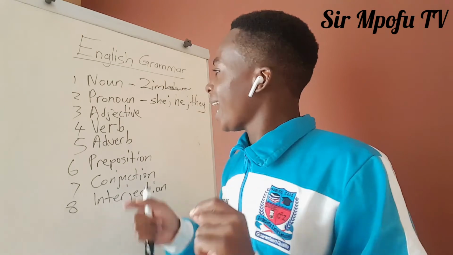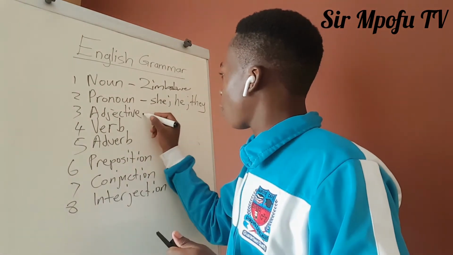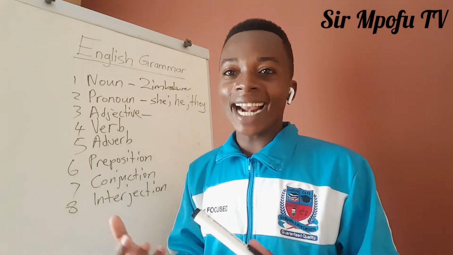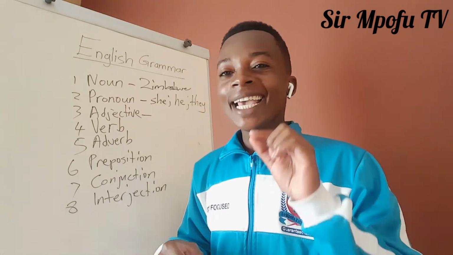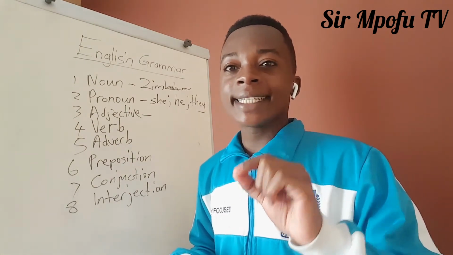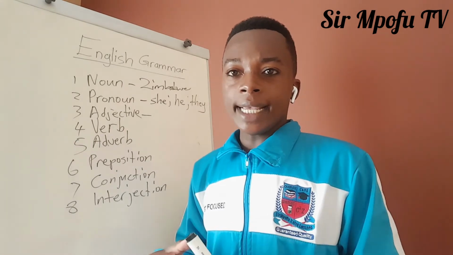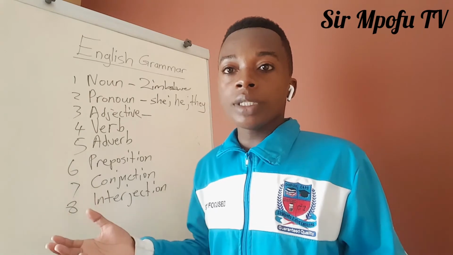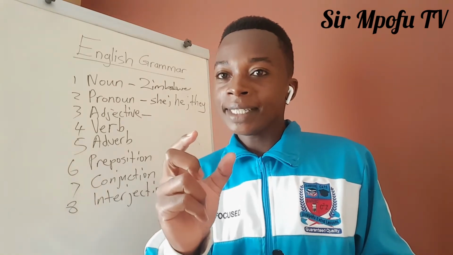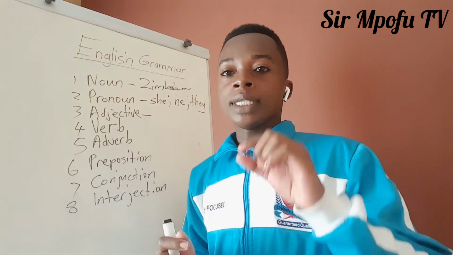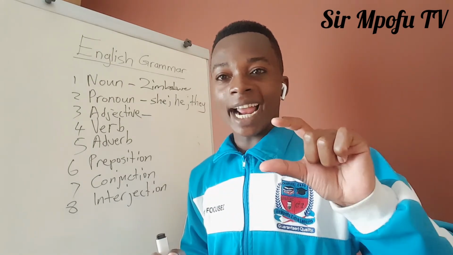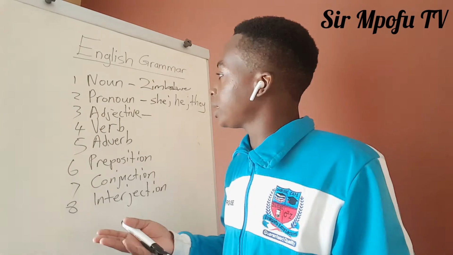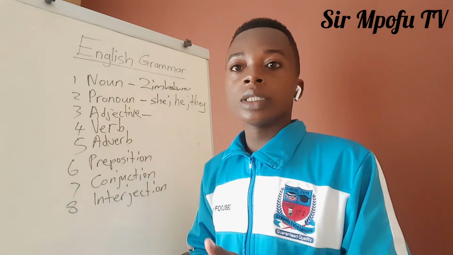Now, what is an adjective? It's very simple and straightforward. An adjective is a word that describes a noun. Let's say you are talking about a girl. If you say that she is gorgeous, what is the adjective there? Gorgeous. Because the word gorgeous is describing how she looks. Handsome is an adjective because it describes a noun.